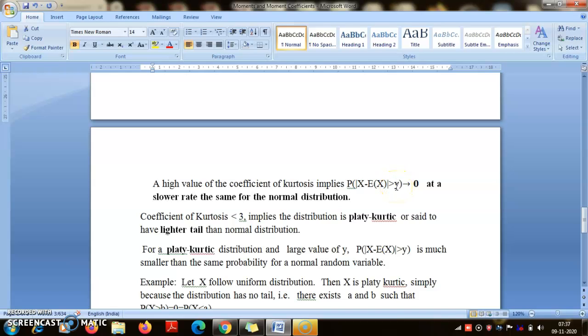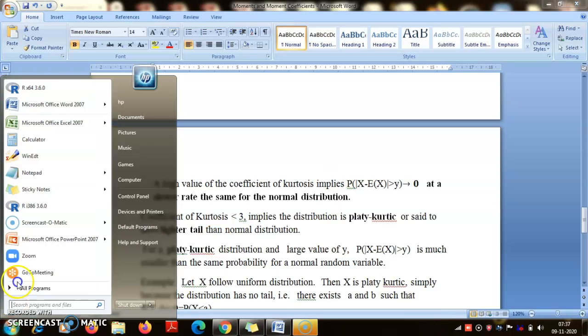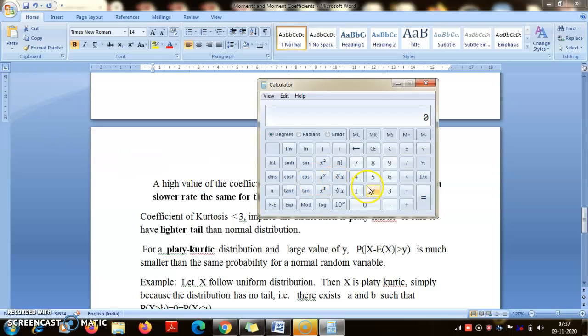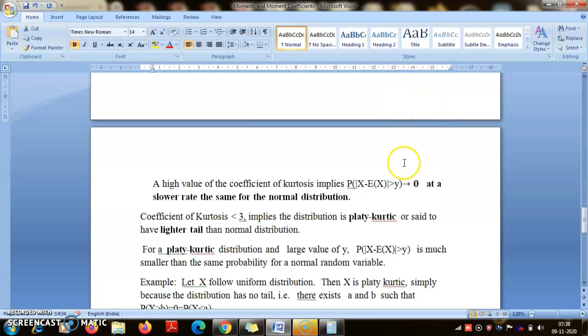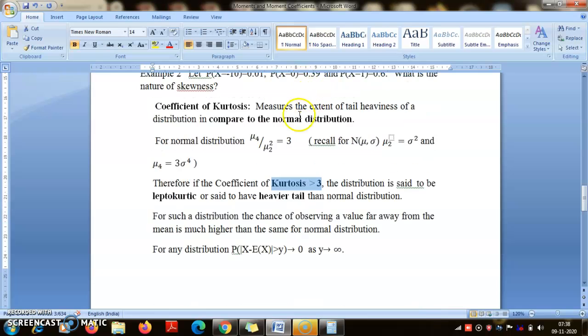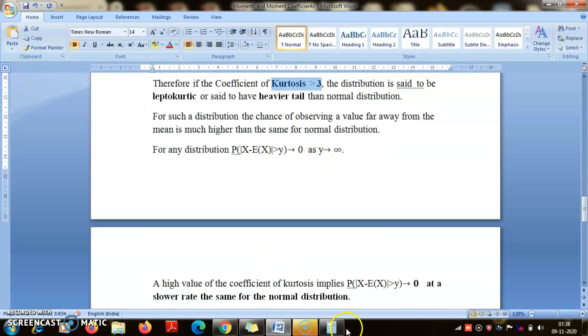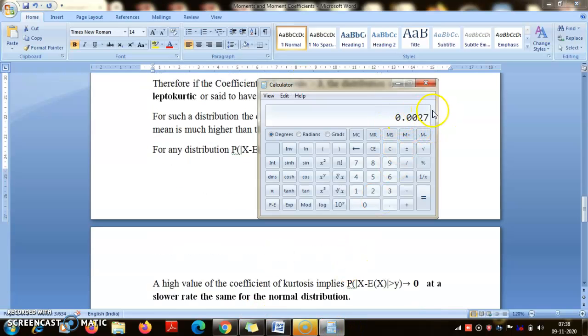For the normal distribution, that is 1 minus 0.9973, so you see 0.0027. Now if kurtosis is more than 3, then that probability would be bigger. So here you will have more probability than 0.0027.